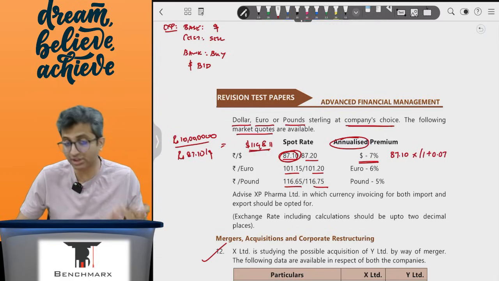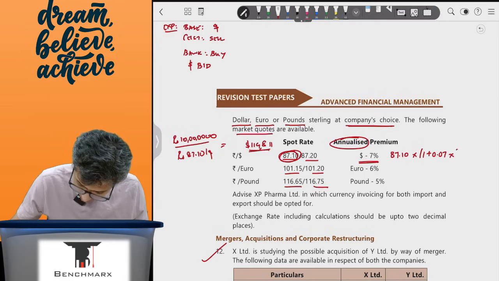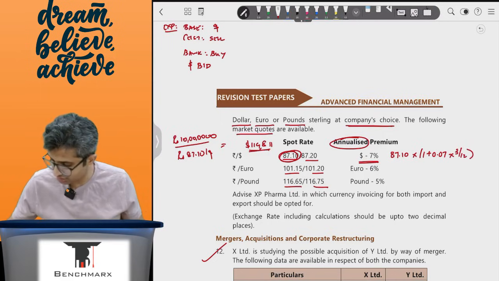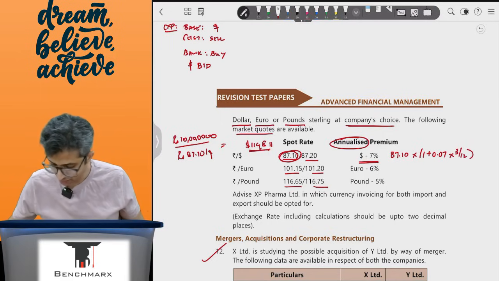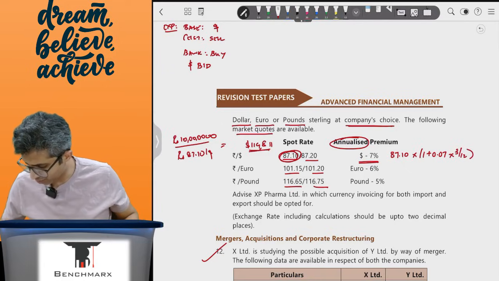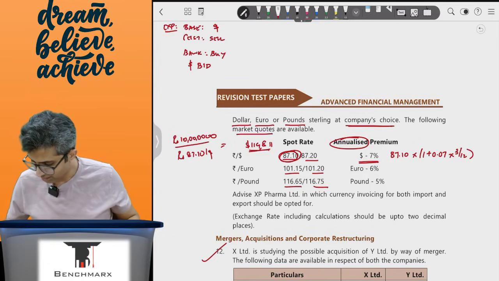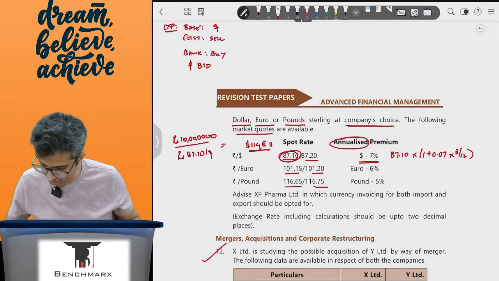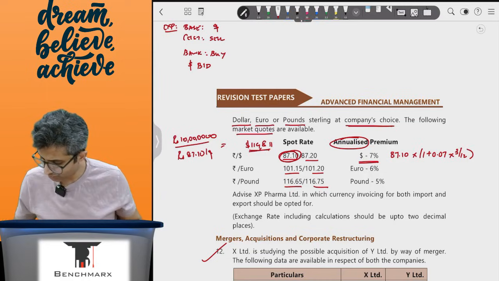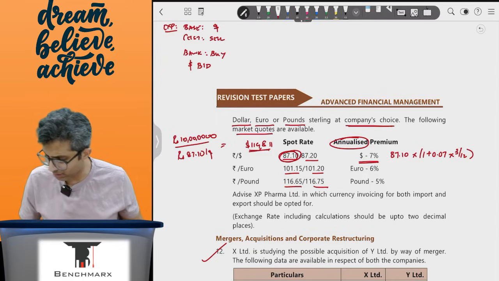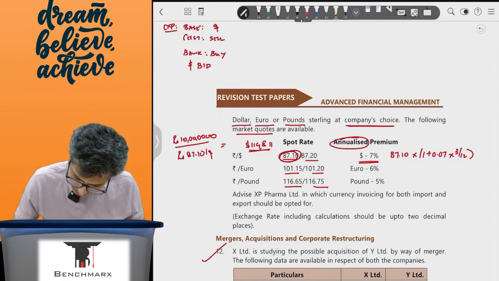But this gives you the rate after 1 year, and I want it after 3 months, so into 3 by 12. So this is 87.1 into (1 plus 0.07 into 3 divided by 12), which is 88.624.